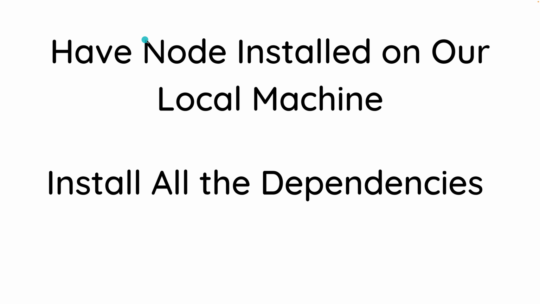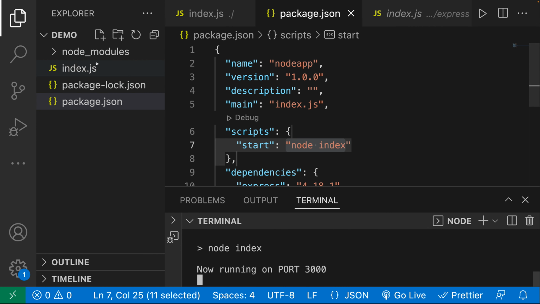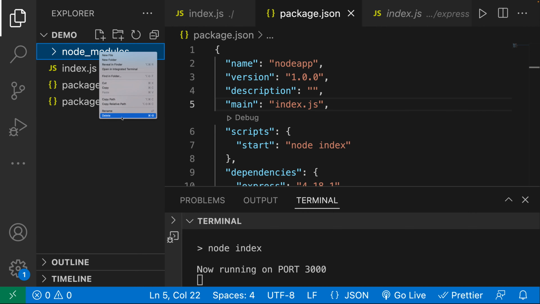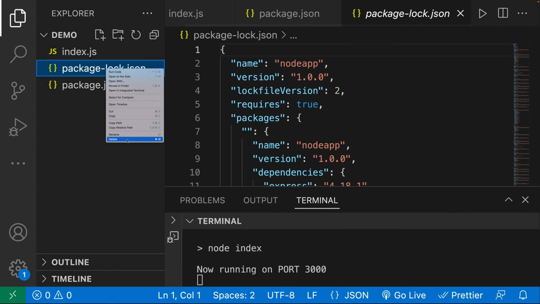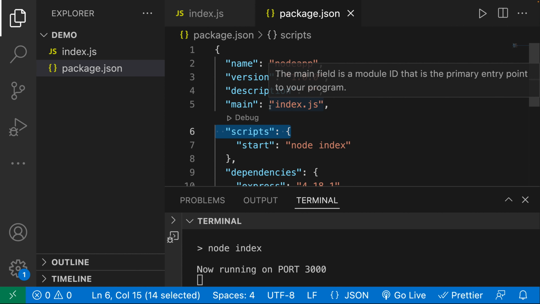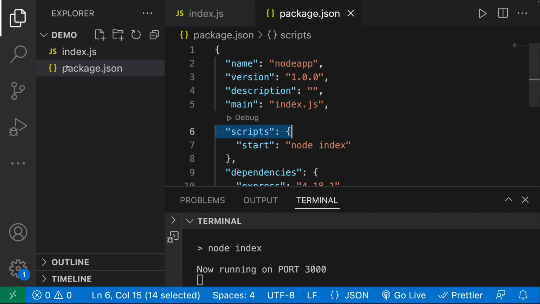So remember, these are the two things that we needed to do on our local machine in order to run the app. So let's say actually I didn't go ahead and install all of the dependencies. So let me go here and let me delete the node_modules as well as the package-lock. And let's say I'm a complete beginner to JavaScript and I do not know how to run the app. I was just told by other developers, here's the app.